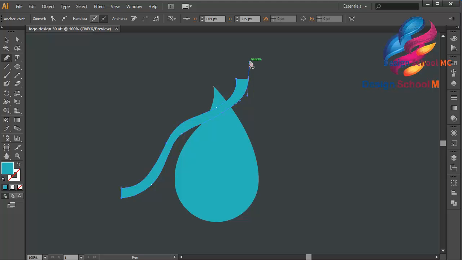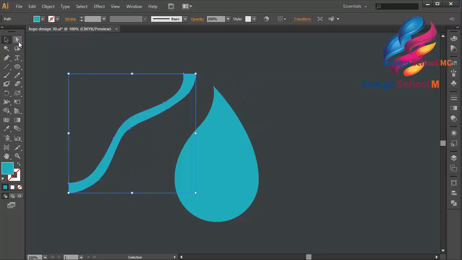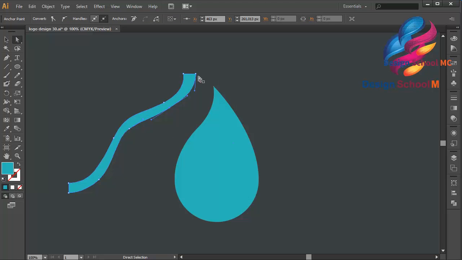Click here, scroll going up and click this point and close this point and select this point and move over here. I need to edit this point to make this line look smooth. Maybe like this. A little bit down. Click this point and scroll on the right. This point, a little bit down. Okay, that looks good. Maybe this line I will make it look smooth.